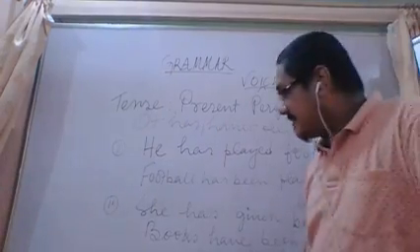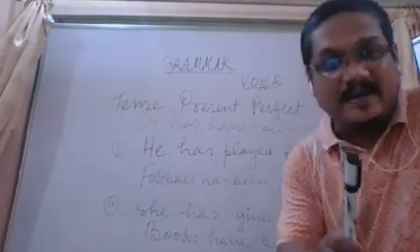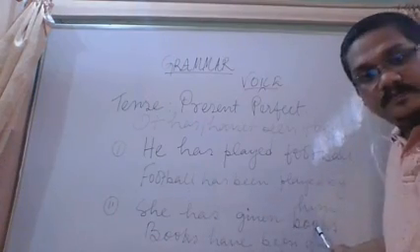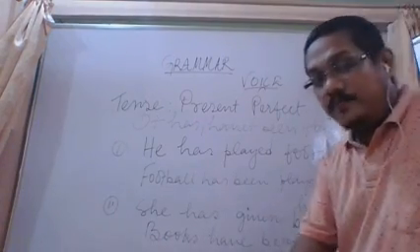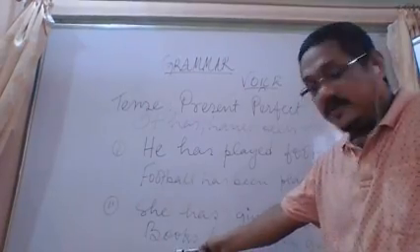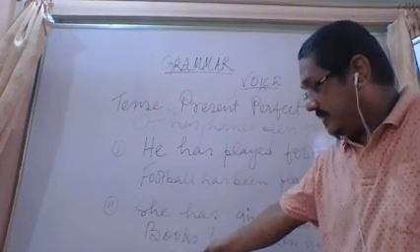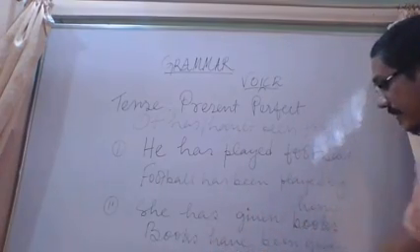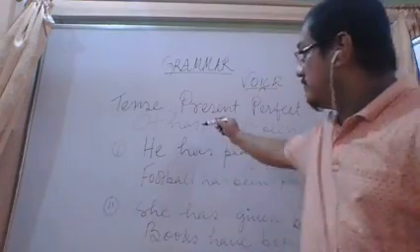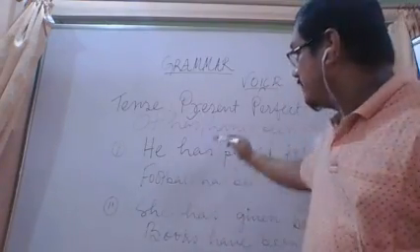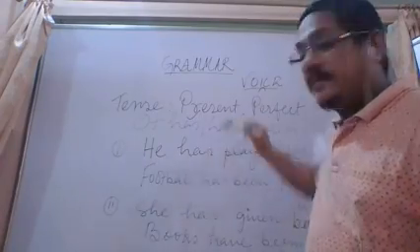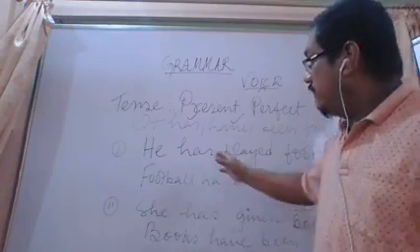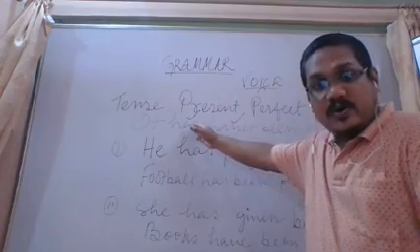In the second sentence, I have taken the object in plural number. Let us see it. She has given books. Now, books will come to the subject's position, and here you see, it is in plural form. So, books have been given by her. In the first sentence, we used has, and in the second sentence, we have used have. This is the difference we need to see: where has can be used or have can be used.